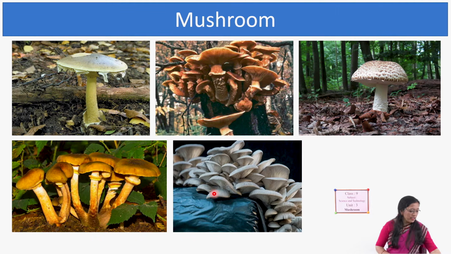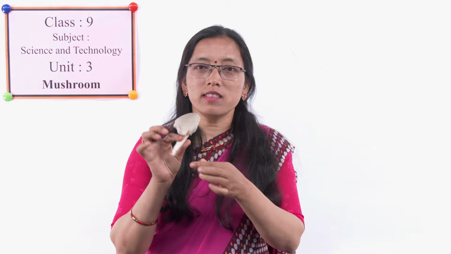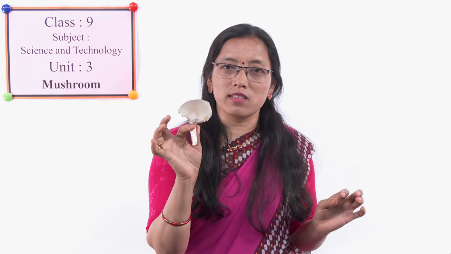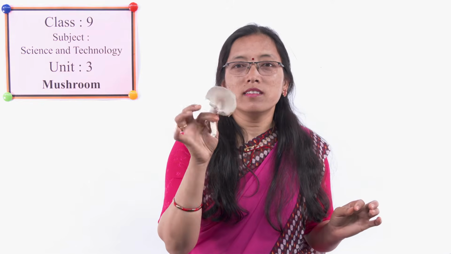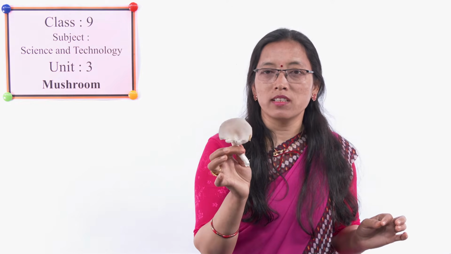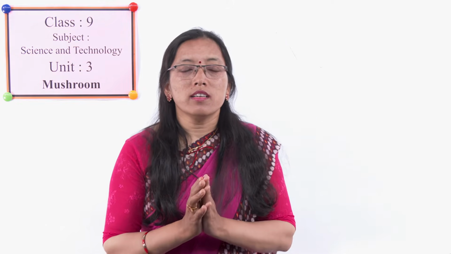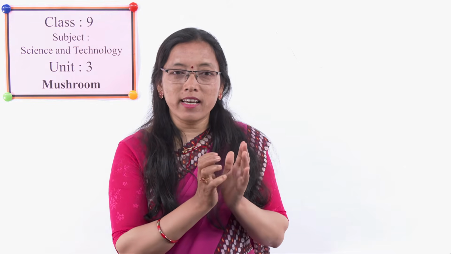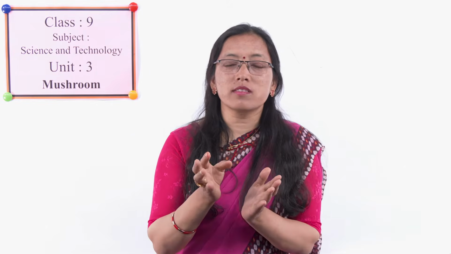And here it is mushroom, is it? This is mushroom. How is it? This is also not green color, yeah? It is creamish white color. And today we discuss fungi. Yes, this mushroom belongs to fungi.